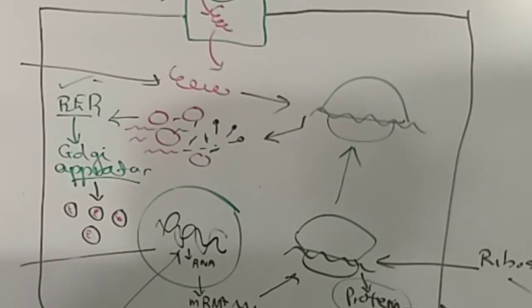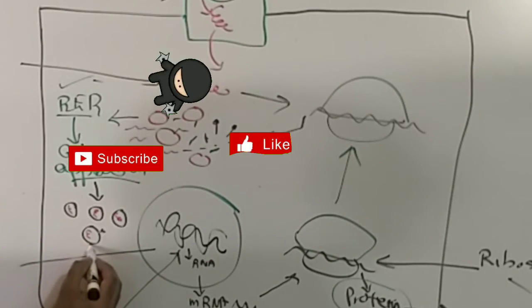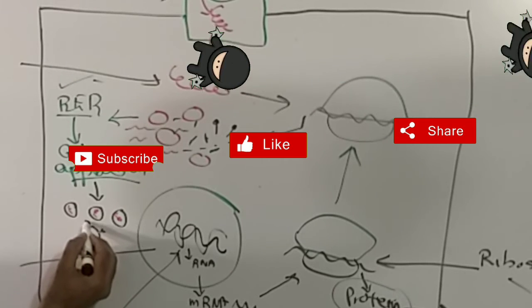These many virions are produced because these different components were synthesized by our machinery, not by the coronavirus.